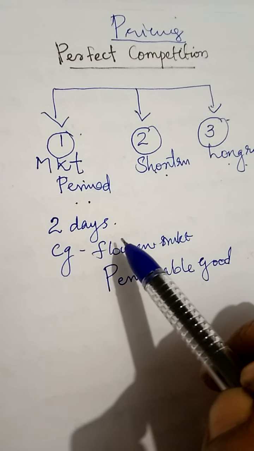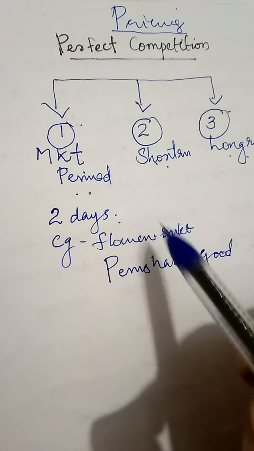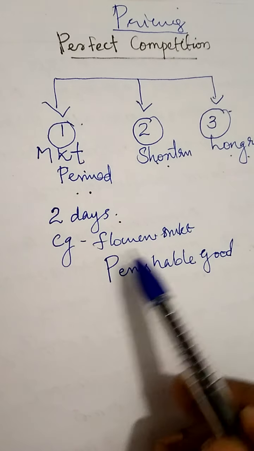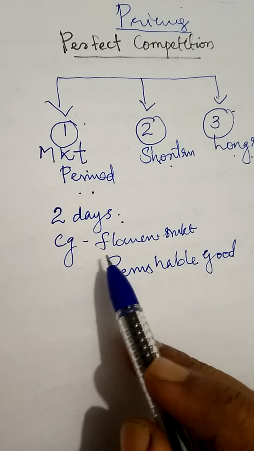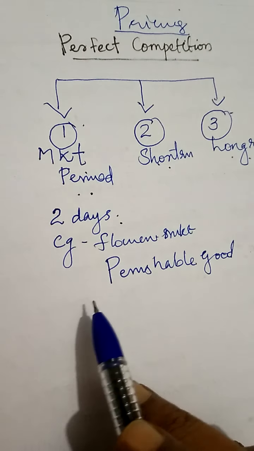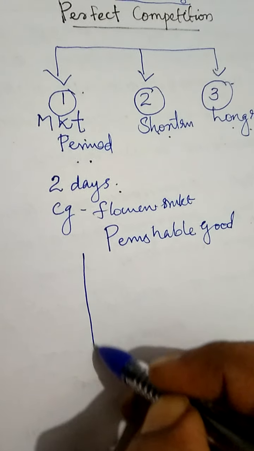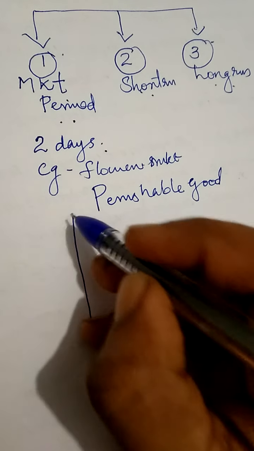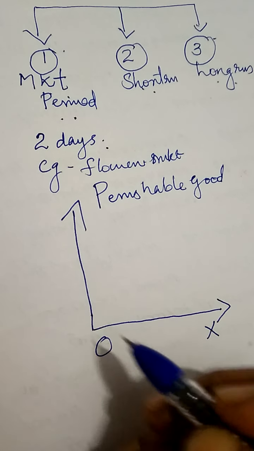So the market period may consist of 2 days, maximum 2 or 3 days. For example, the flowers market. Flowers market is considered a market where the supply is very limited because it is a perishable good. So in such a flowers market, what may be the shape of the supply curve? Under market period, the cases of non-perishable and perishable goods are separated. Now let's look at the case of a perishable good.